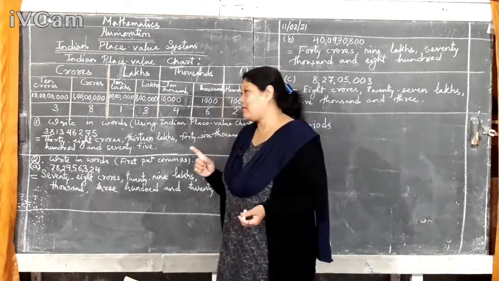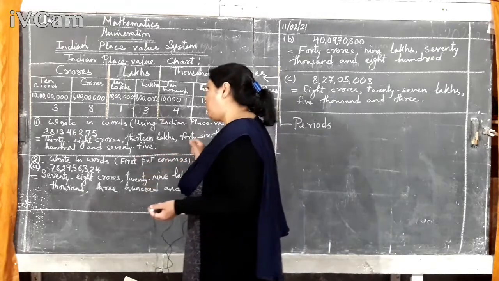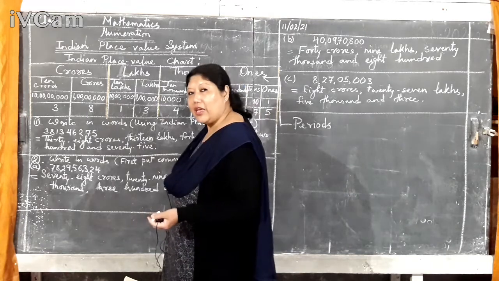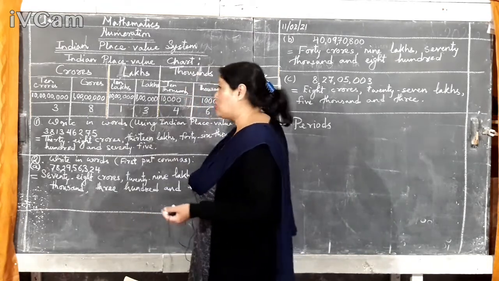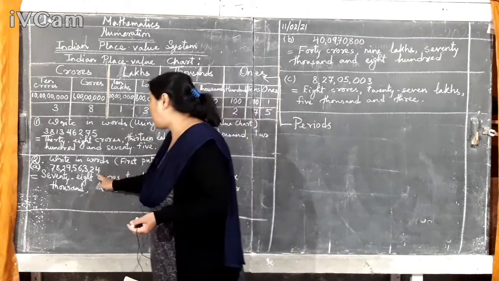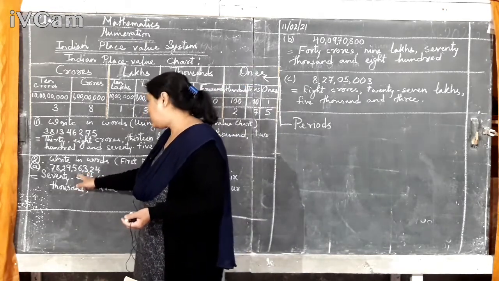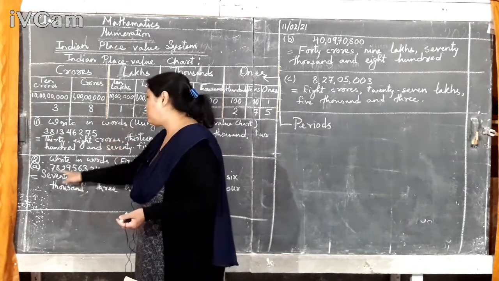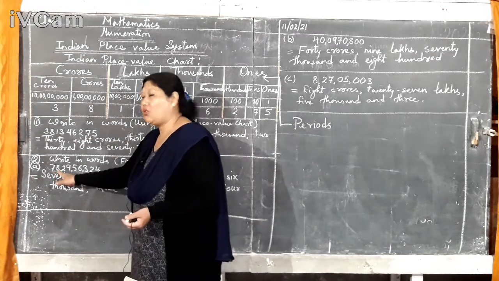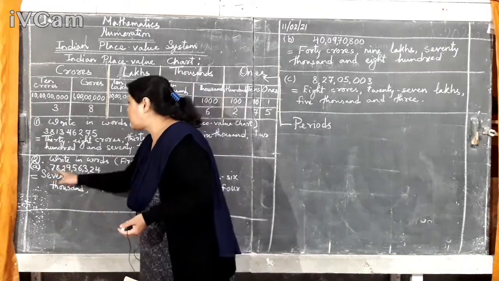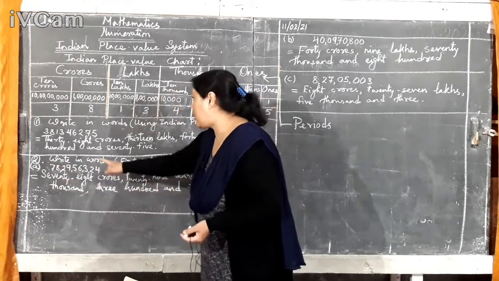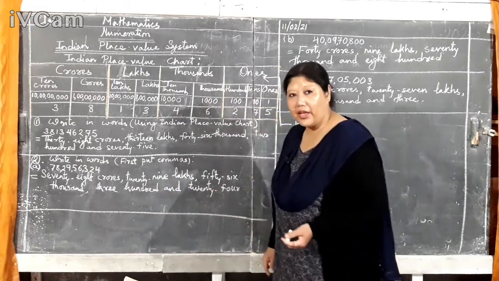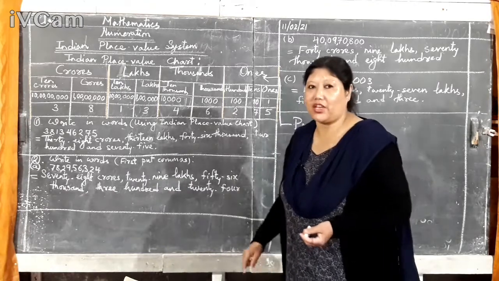Okay, so once again, I'll tell you once again. First, how to put comma. Okay, from the ones period you have 3 places. So start from there. Ones, tens, hundreds. Then comma. Then thousands, ten thousands, comma. Then lakh, ten lakh. Till here you are done in class 4. You have 2 more now. This is crore and ten crore. So you have to say it together. 78 crores, 29 lakhs, 56,324. Okay. Now, what if there are zeros in the number?